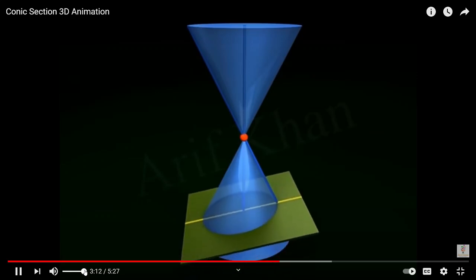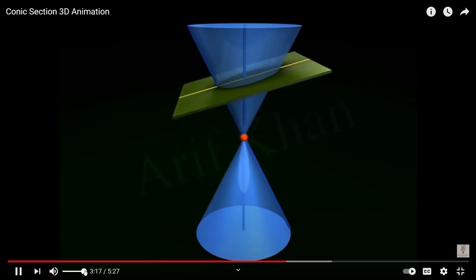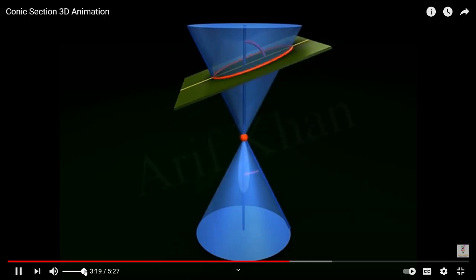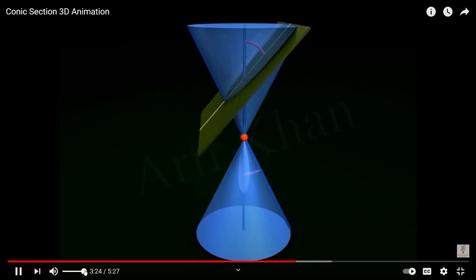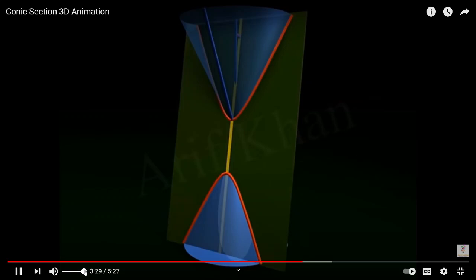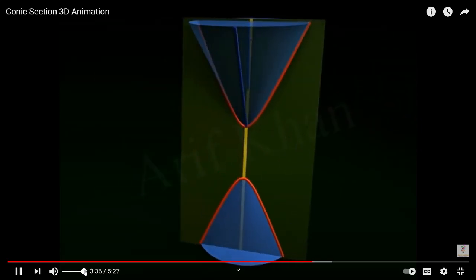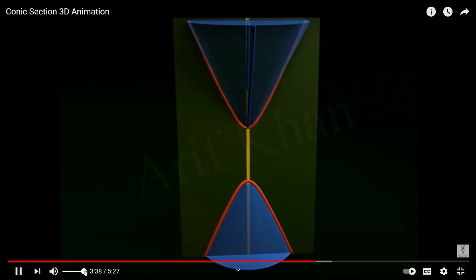The plane intersects only one nappe of the double right circular cone as long as the angle between the plane and the vertical axis is greater than or equal to the vertex angle. However, if the plane intersects the vertical axis at an angle smaller than the vertex angle, the plane intersects both the nappes of the cone to form an open curve called a hyperbola, which has two disjoint curves.